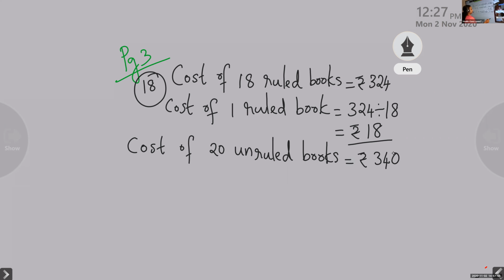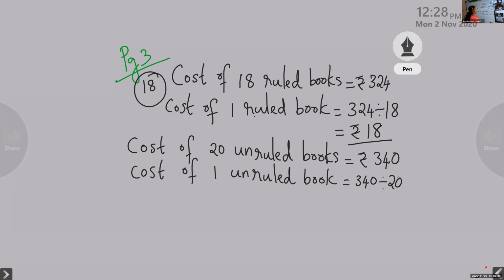Yes, John? What can be the next step? Cost of one unruled book. From many, you are finding the value of one. That is called the unitary method. Cost of one unruled book. This is ruled and this is unruled. Children, find out rupees 340 divided by the number of books, that is 20. Find out the answer and tell me.